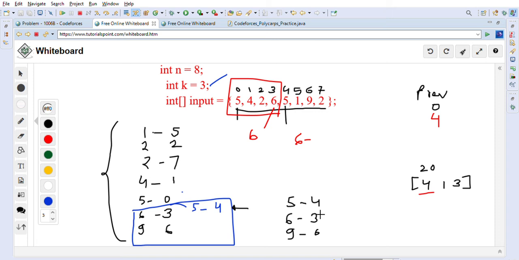So actually let me just remove this thing, because this is,